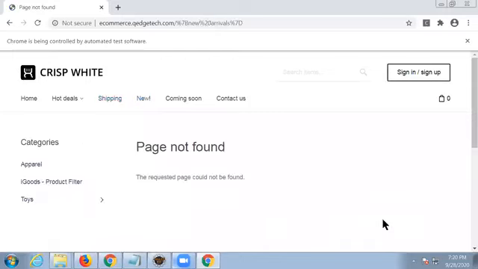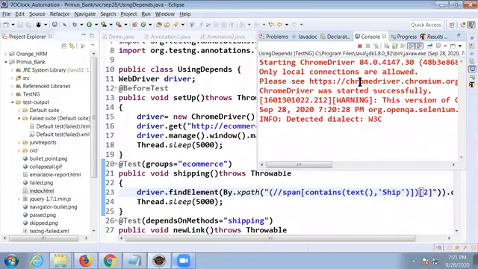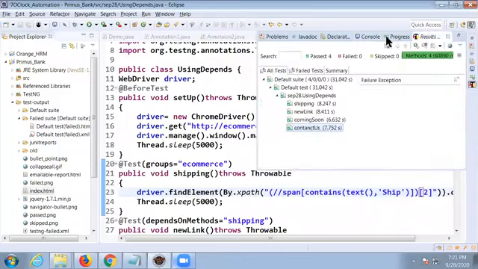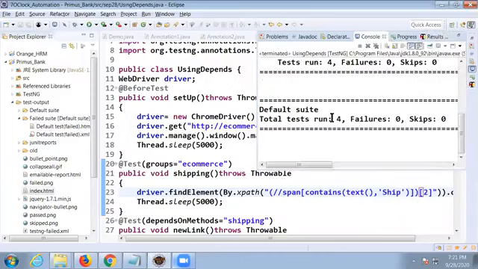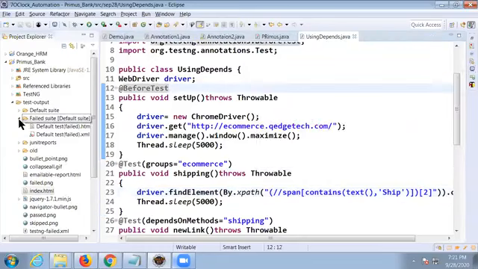If this is failing, it automatically fails. So all 4 test cases got executed. There is no skipping, right? Now, look at the report again.